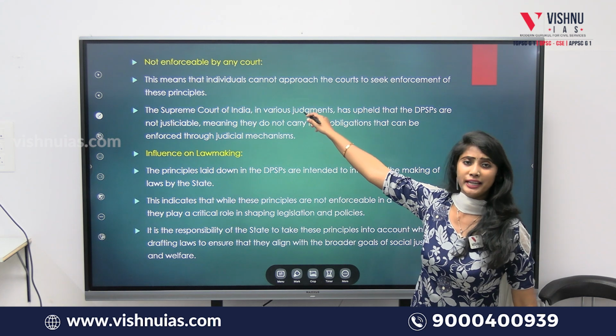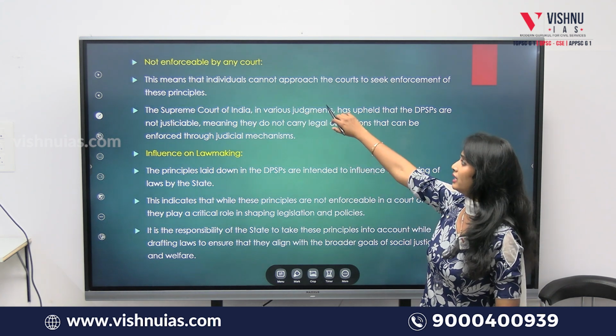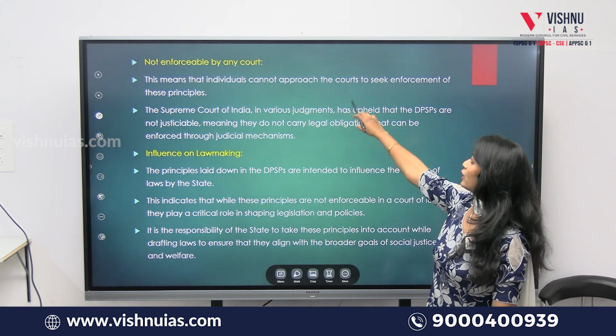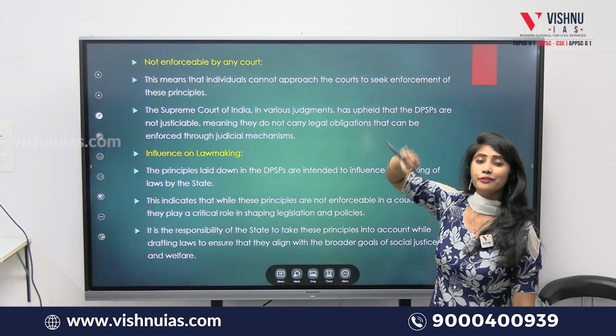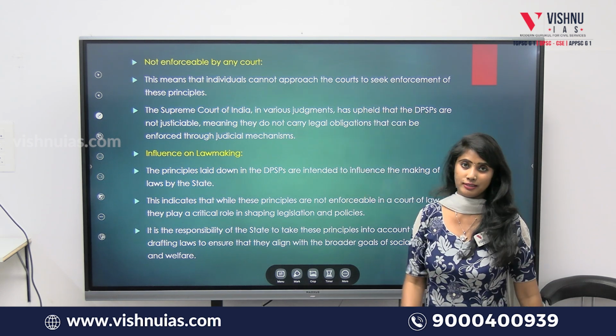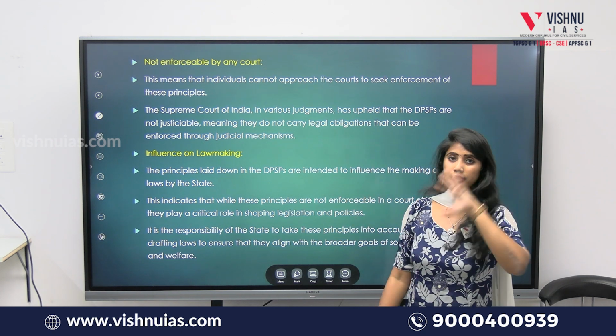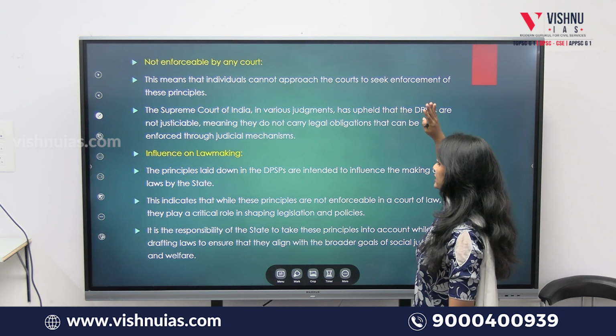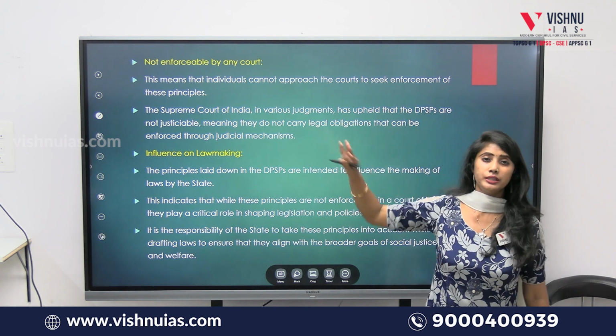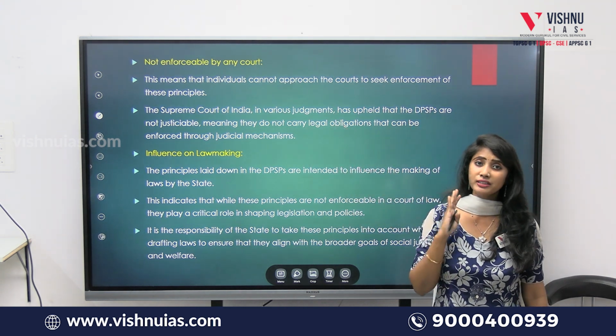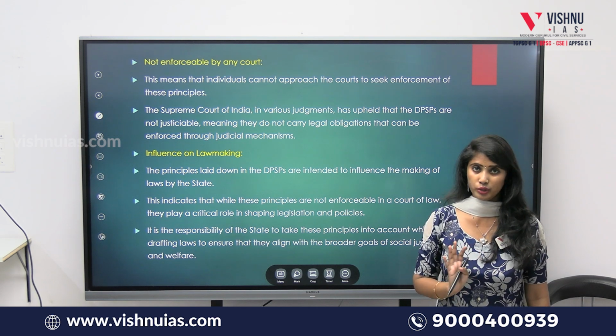Not enforceable by any court, which we have discussed, means that individuals cannot approach the courts to seek enforcement of these principles. Even if the state doesn't frame laws in alignment with these DPSPs, nobody has the right to go to the court over this matter.